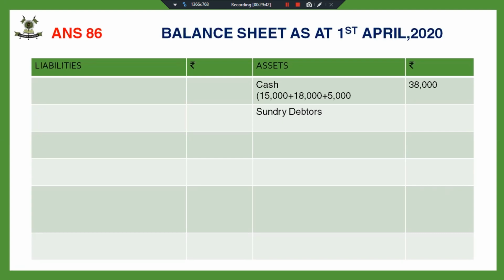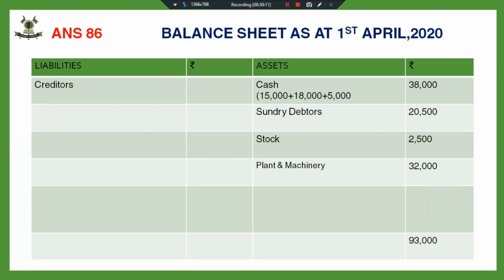So my debtors have reduced by 1,500 and the provision has been utilized for writing off bad debts. So provision will not be appearing in the new balance sheet. Stock will appear at 2,500. 8,000 stock has been taken by the partners and the remaining 2,000 stock has been revalued. Plant and machinery, 32,000. Goodwill will not appear in the balance sheet. Profit and loss account will not appear in the new balance sheet.